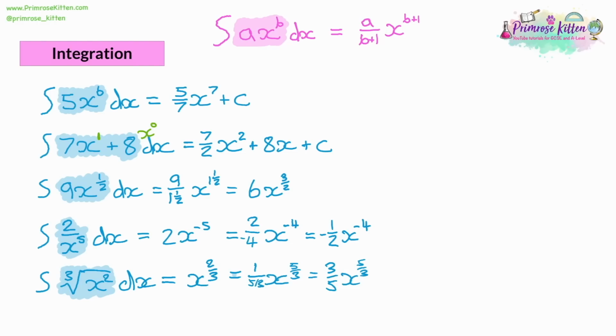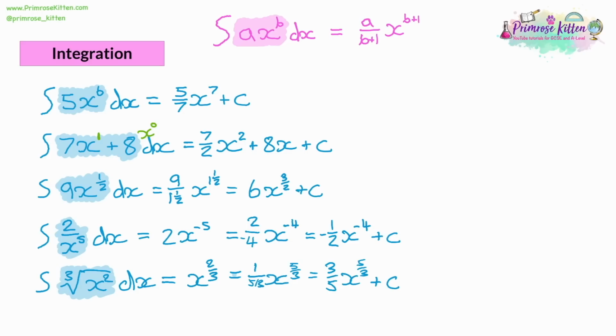So that'll give us 3/5 x to the power of 5/3. And what I've done is I forgot to put the plus c's on my last 3 answers. And this is really easy to forget. So always remember to put those on. That's just saying again that there's another bit to this that maybe we don't have. There's no way of working backwards with integration to get this number.